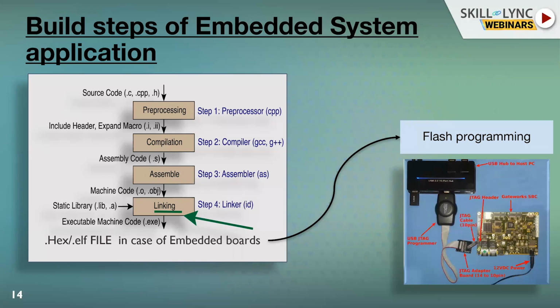There is a different way to build an embedded application or system, with multiple stages involved. I want to briefly tell how the embedded application is built. There will be a lot of C files, H files or C++ files which are pre-processed first. Pre-processing generates intermediate files, which the compiler then takes for compilation.